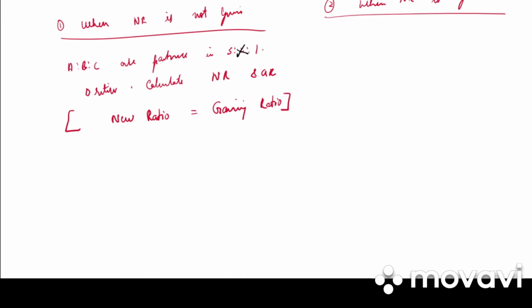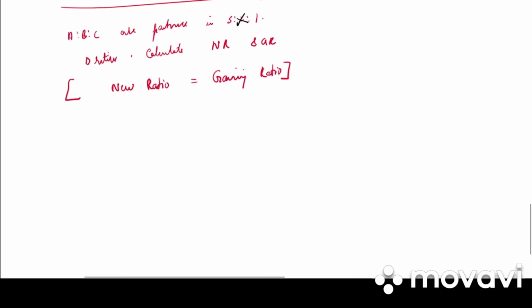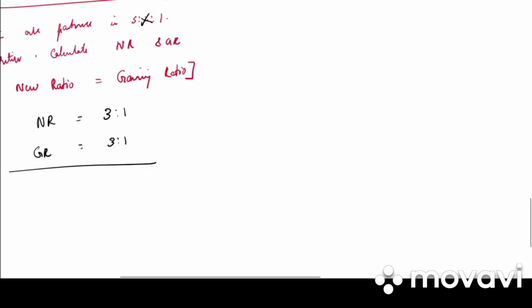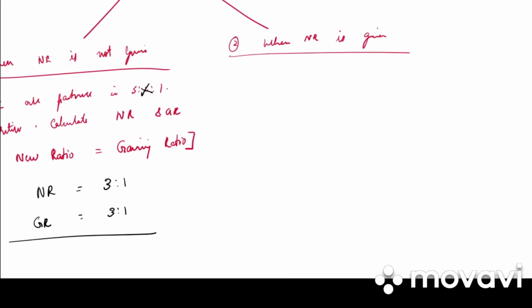B retires. So what is the new ratio? New ratio is 3:1. What will be the gaining ratio? Gaining ratio also will be 3:1. So when no new ratio is given, in such a case, new ratio will always be equal to gaining ratio.